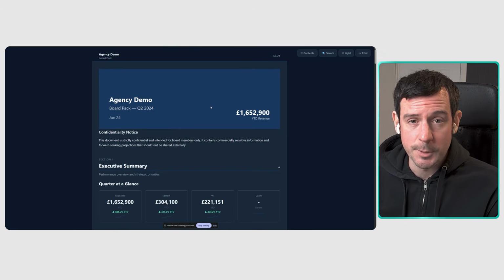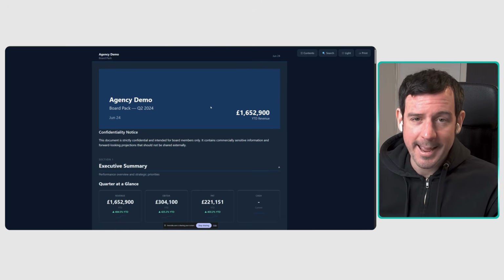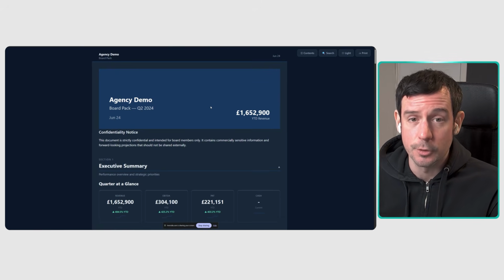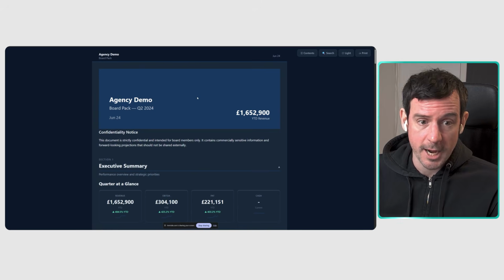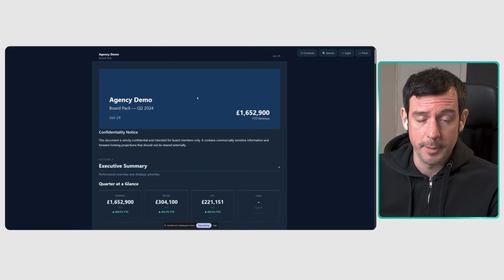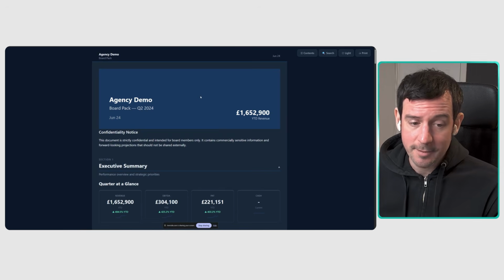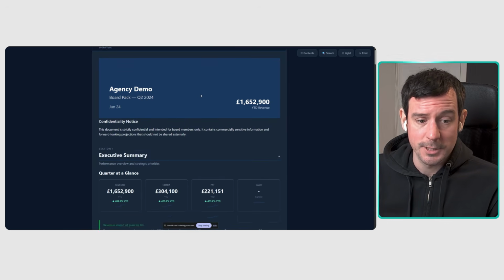So now that we have some clean data, what does the very end of that process look like? What are we going to use that clean data to do? This is an example of a board pack I put together for some of my clients. This is, of course, demo data, so just example data. But if we have clean data, then we can do this kind of thing.